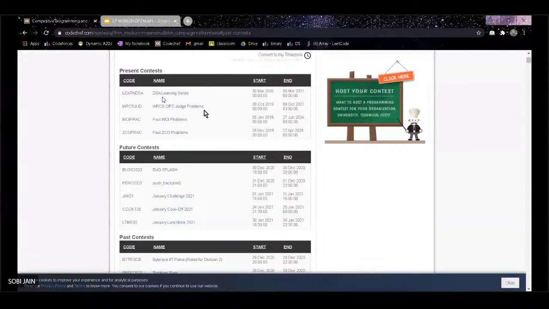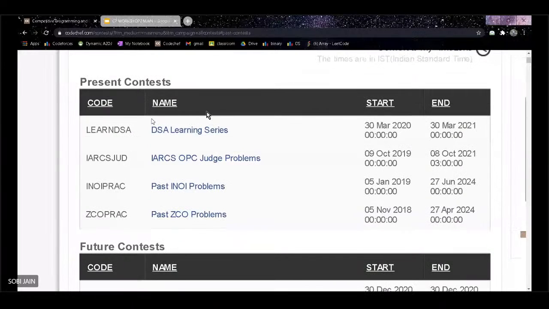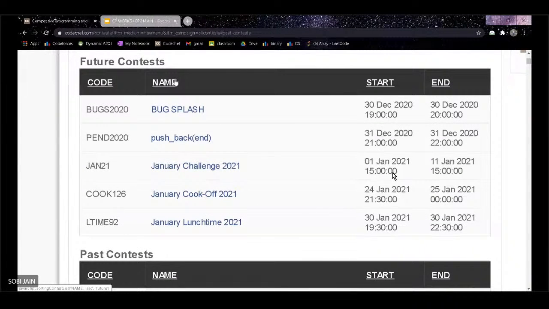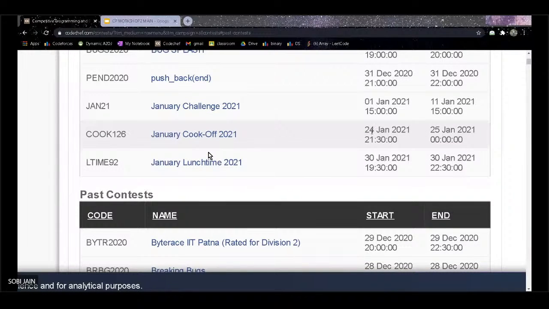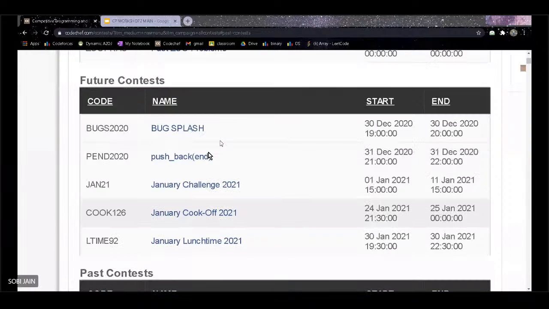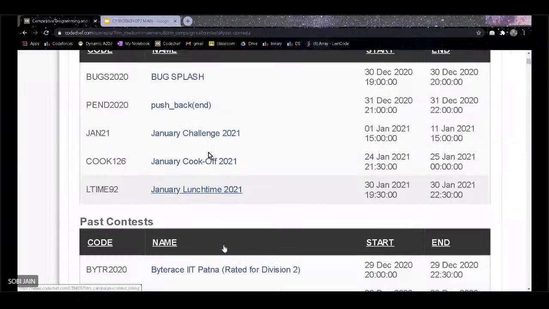Here in this present contest tab you can see that these 4 contests are running at present, and this is the future contest tab. Here you can see this January challenge. It will start from 1st of January and continue till 11th of January. Although it is clashing with your midsems, I would highly recommend you all to solve these questions during the contest because it is going to help you a lot. Similarly, January cook-off will be held on 24th January. So here all the future contests are there.